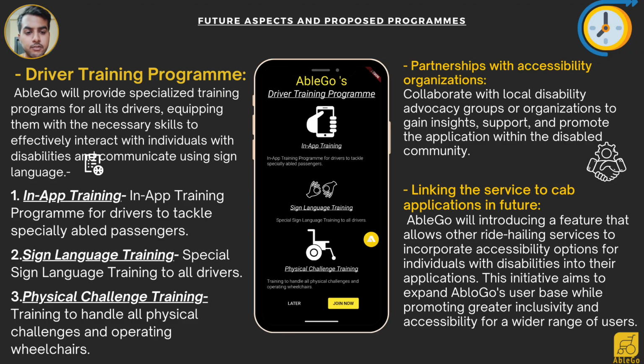Talking about the future aspects, we can have a driver training program to equip drivers with the necessary skills to interact with disabled people, by linking the service to mainstream cab applications like InDrive, and through partnership with accessibility organizations or local disability advocacy groups. So this was our app, AbleGo.